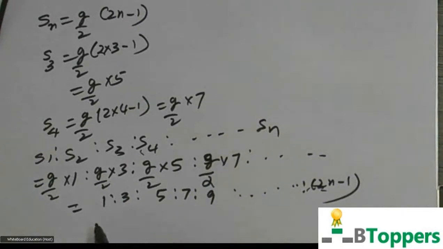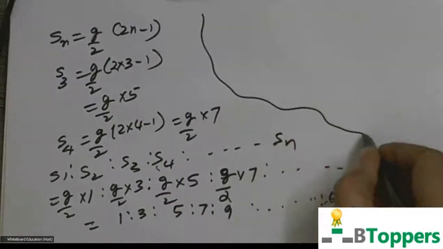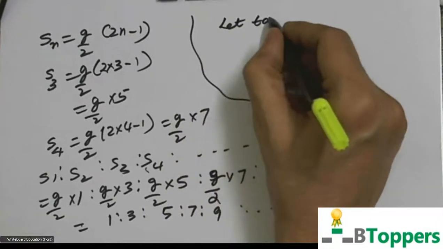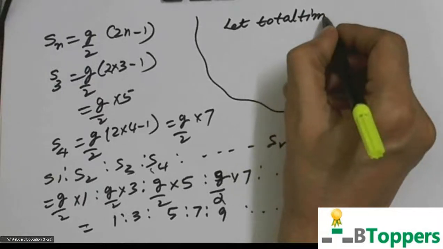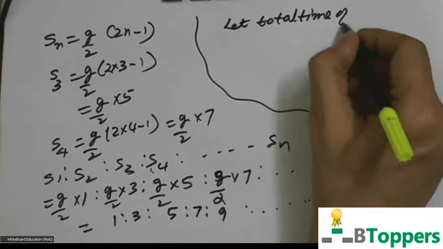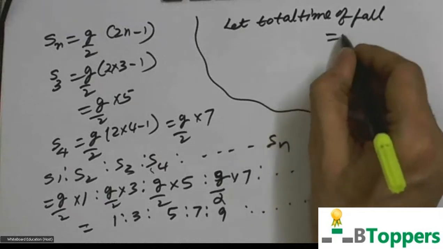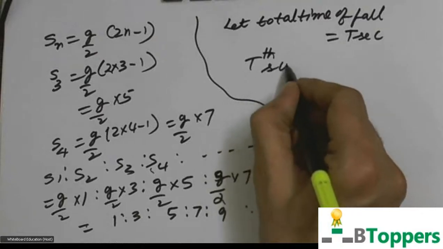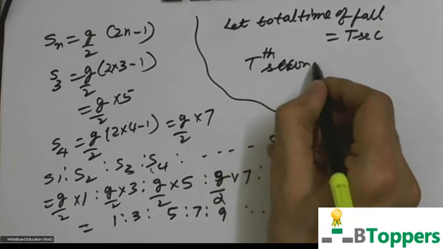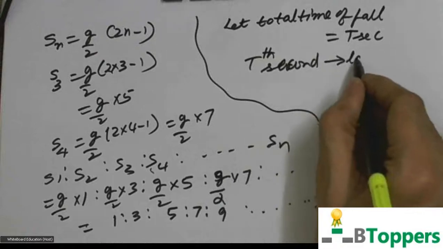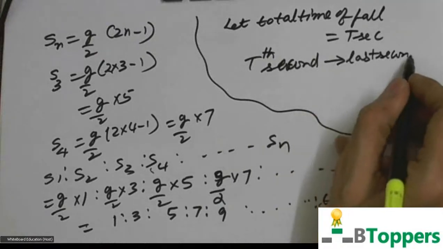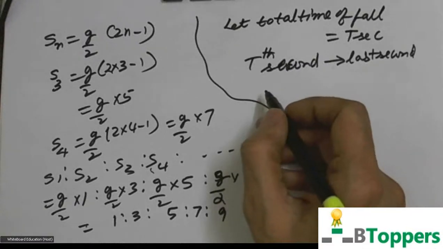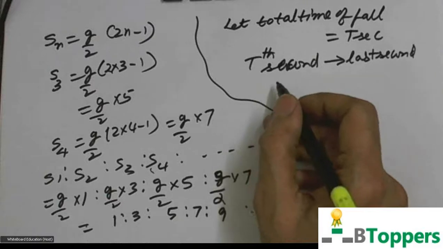Let us suppose the total time of free fall be denoted by capital T seconds. Then Tth second is the last second. For example, in a particular problem, if the total time of free fall is 3 seconds, then third second is the last second.